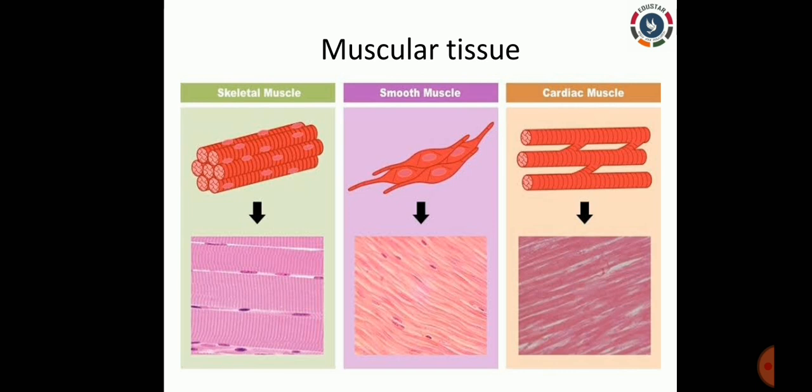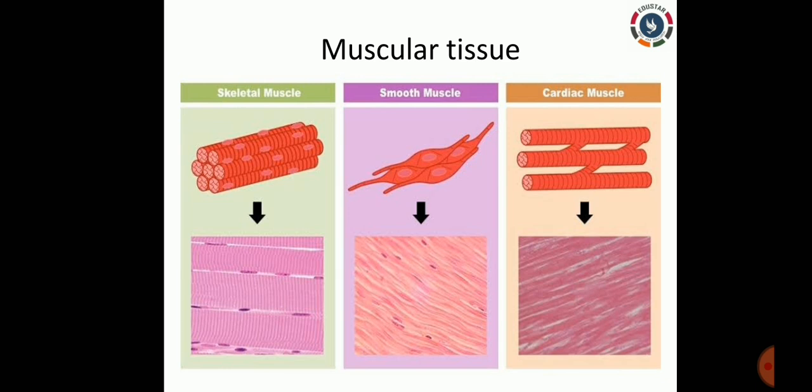So, muscular means made up of muscles. The cells of these tissues are elongated and contain contractile proteins. And if you want to contract or relax your muscle, the proteins present inside the muscle cells, like actin and myosin, should also do that. So these are the things which help us to contract and relax.